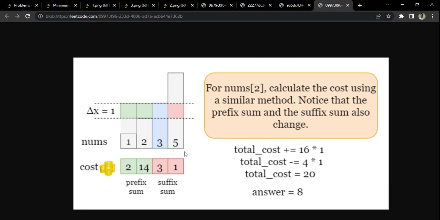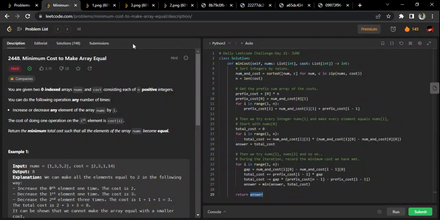So it is 1. Now all the elements to the right of 3 including 3, that prefix sum should be subtracted by multiplying with the gap, which is equal to 1. So 3 plus 1 is 4. I'll multiply 4 with 1 and subtract it. So this is what we are getting as the answer. Please do the calculation yourself. Similarly, you have to do one more time for 3, and for 1 also, which is the last, and for all the answers, you have to take the smallest one possible. So yeah, friends, that was the idea.